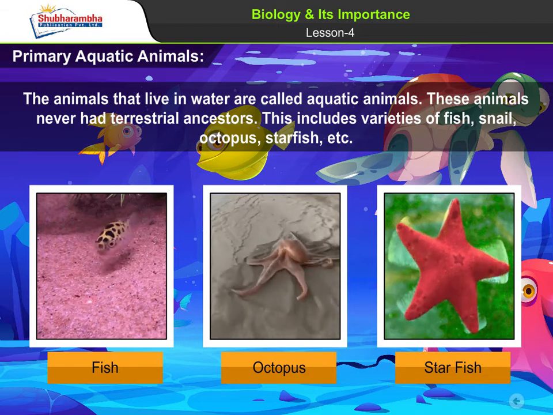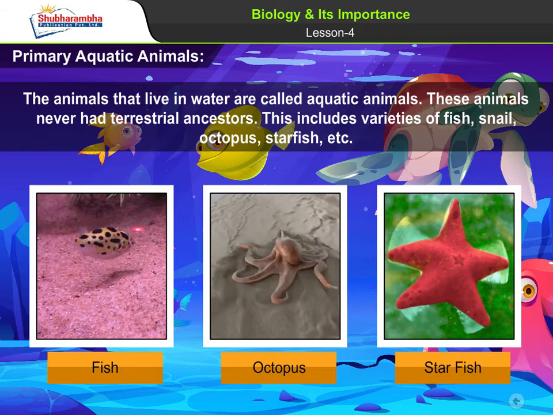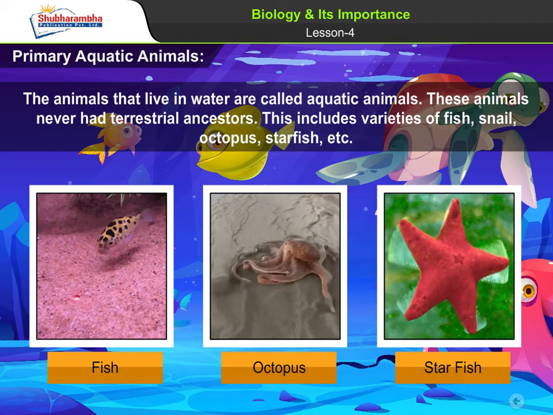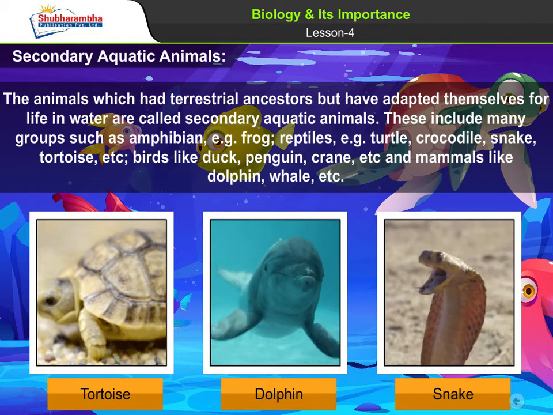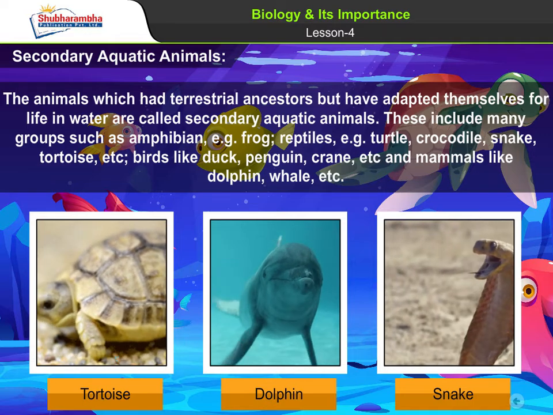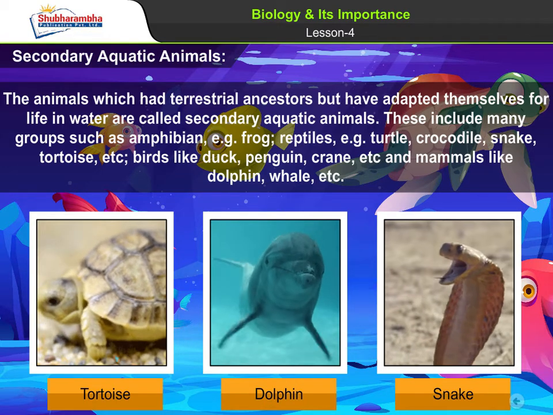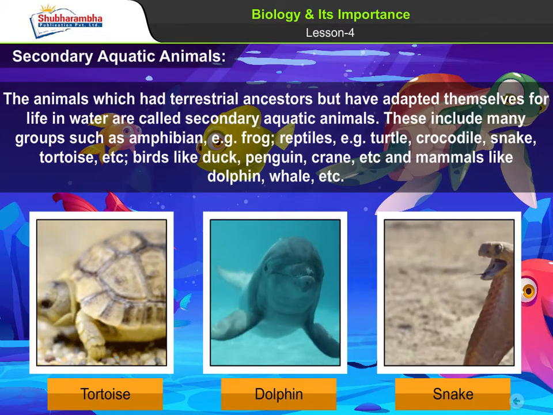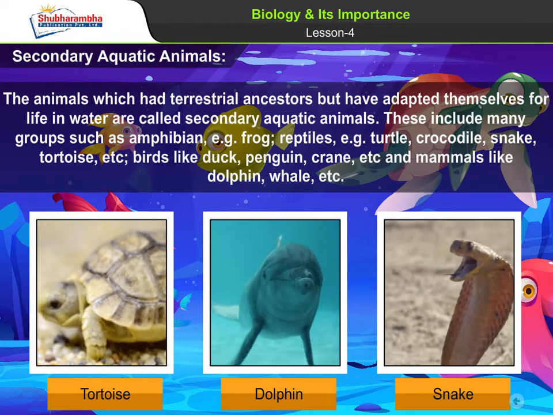1. Primary aquatic animals. The animals that live in water are called aquatic animals. These animals never had terrestrial ancestors. This includes varieties of fish, snail, octopus, starfish, etc. 2. Secondary aquatic animals. The animals which had terrestrial ancestors but have adapted themselves for life in water are called secondary aquatic animals. These include many groups such as amphibians, for example frog; reptiles, for example turtle, crocodile, snake, tortoise, etc.; birds like duck, penguin, crane, etc.; and mammals like dolphin, whale, etc.